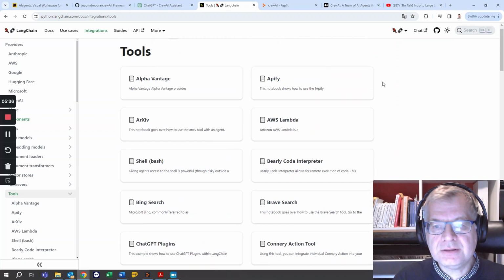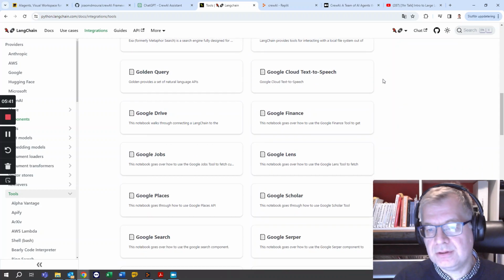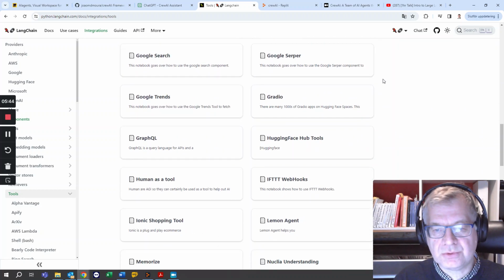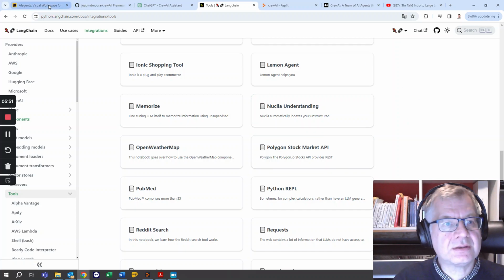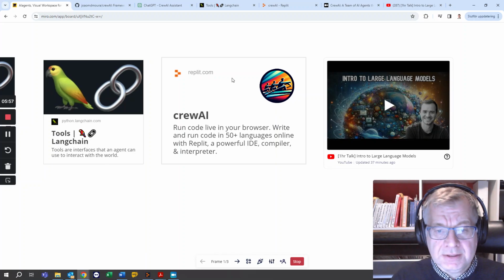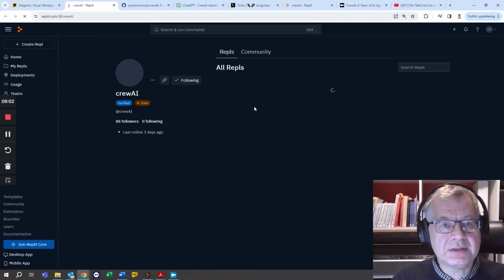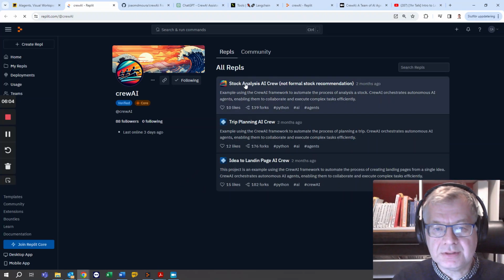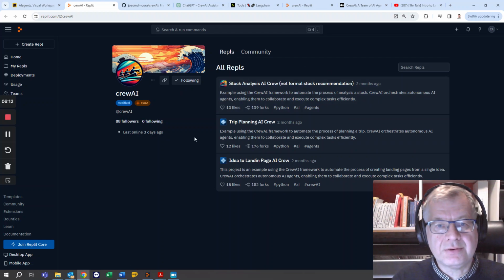There are plenty of different tools already built into LangChain, but there is also the possibility to create custom tools, for example, if none of these tools do the trick. And they also have very good examples on Replit. So let's have a look here. Here you can see some good examples that you can clone and run on the Replit platform.